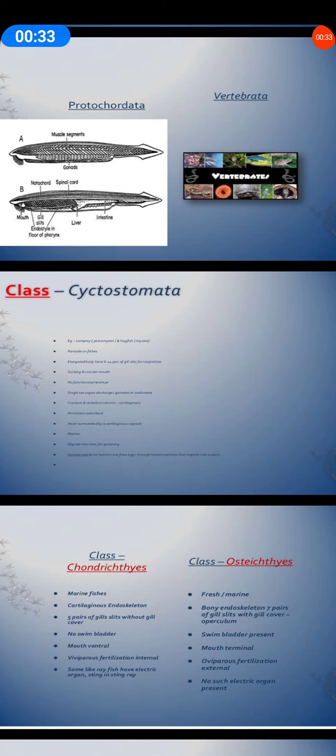Agnatha lack jaws, and gnathostomata bear jaws. Then we will be discussing agnatha and gnathostomata one by one. Better you make a flowchart so that it will be easy for you to learn. Now first of all we are going to start with urochordates.